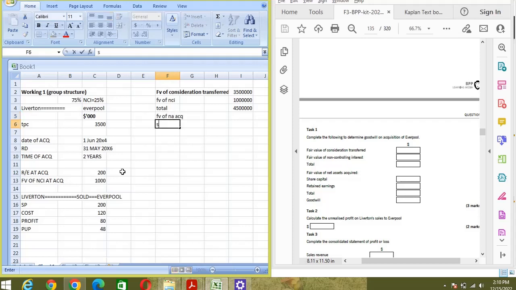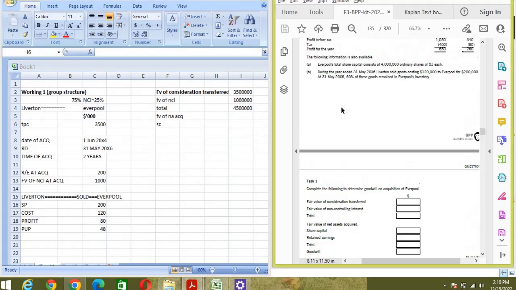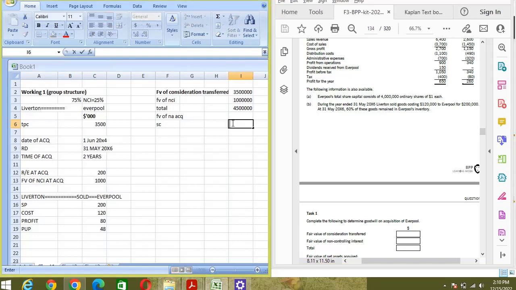The first is share capital. I will write in the shortcut. Share capital is already given above. Here you can see in the additional information, it has been told that total share capital consists of 4 million ordinary shares of $1 each. So be careful with this nominal value. This is the point where most of the students make a mistake. So be careful here. So 4 million multiplied by 1, it will be 4 million again. Okay, so next we have